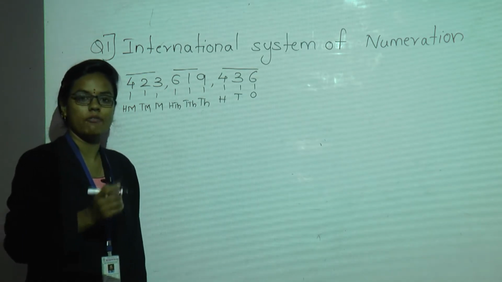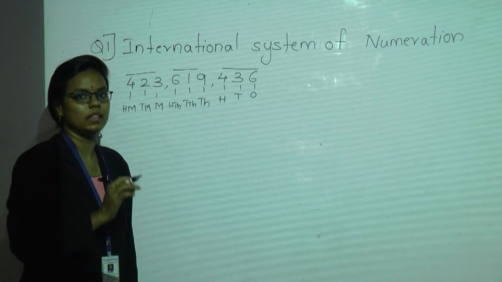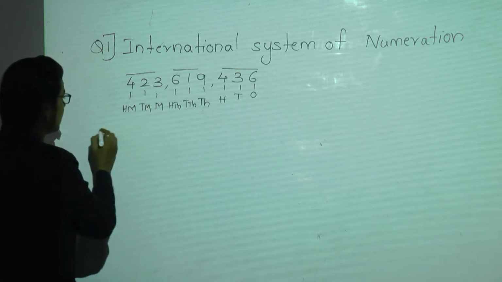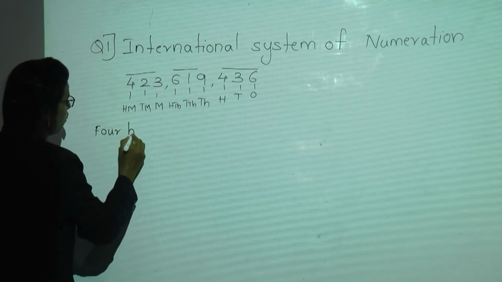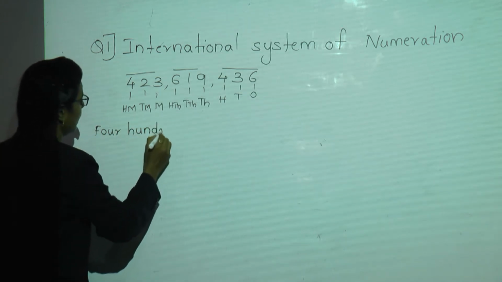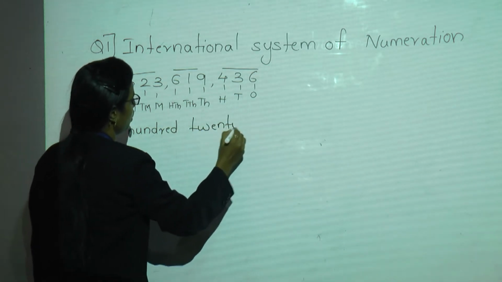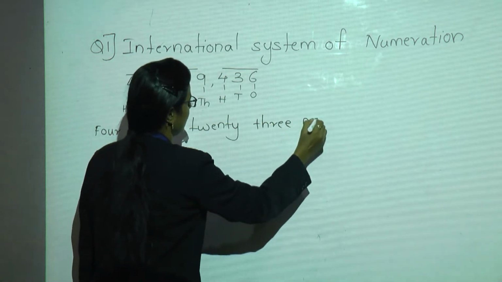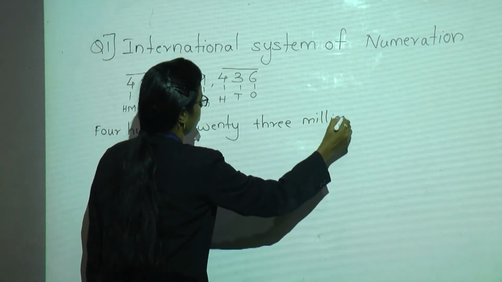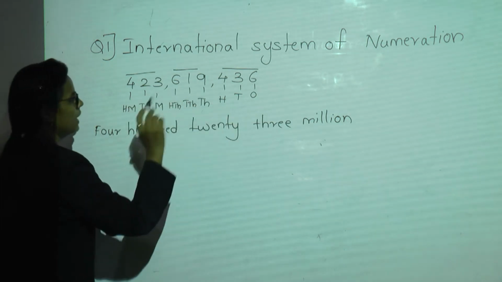As we have now written the place value, we are going to write the number. Let us write the number. 423 million. Okay students, see here, 423 million.